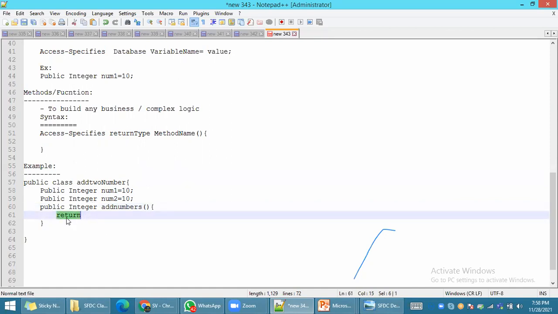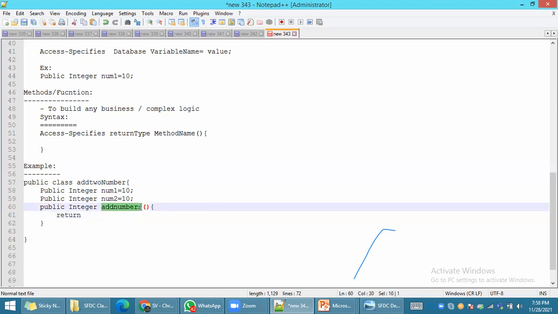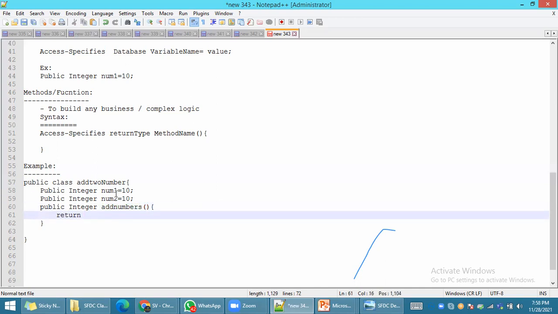Return is one of the statements. Make sure you use it at the end of the method. Whenever you call the particular method, it will return something. You have to add two numbers. What is your calculation? Number one plus number two.